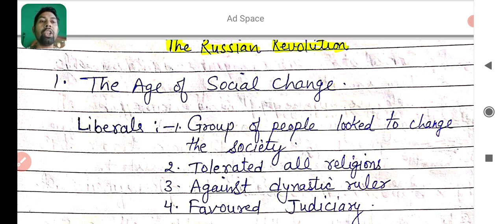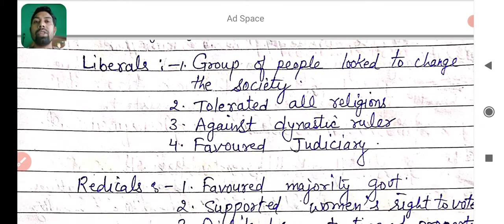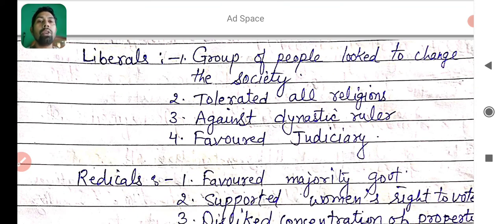Next, they tolerated all religions. They thought that society should tolerate all religions. It means they wanted secularism. Next, they were against dynastic rulers. It means they were against autocracy. And next, they were in favor of a well-trained judiciary. I hope you got all 3-4 points about what the views of liberals in Europe were.